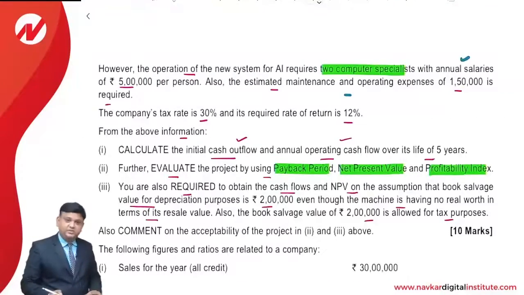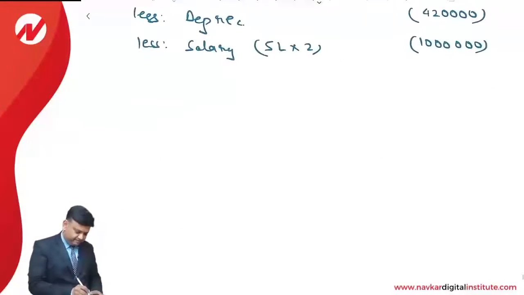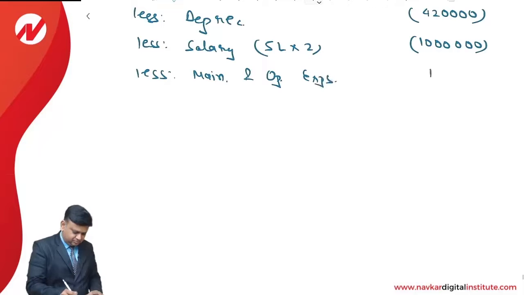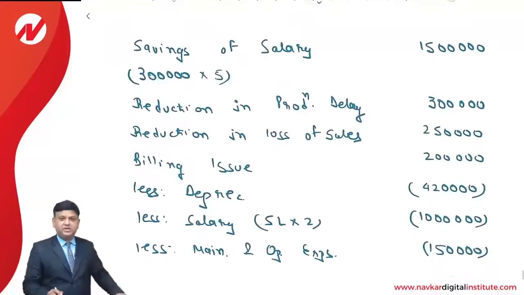Maintenance and operating expenses 1,50,000. So these expenses will be deducted from the revenue.